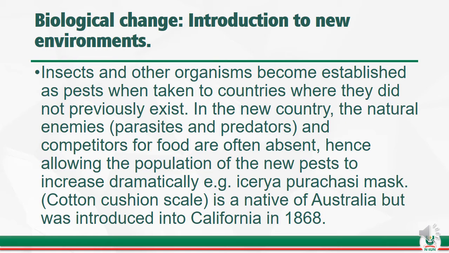Most of the pests are brought in by people, and when they enter the country, they just multiply and become a nuisance. A very good example is the cottony cushion scale. It's a native of Australia but was introduced into California in 1868. So that is what introduction to new environments is all about.